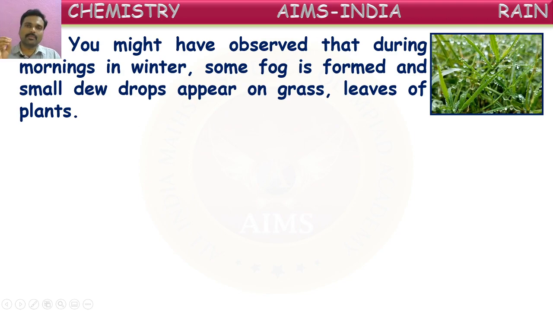Like this, small droplets of water will be seen. This is also because of condensation. The water vapor present in the air will be converted into small droplets of water because of the coolness in the air, and that will fall on the leaves of the grass and plants. The small droplets will appear in the morning. This is because of condensation.